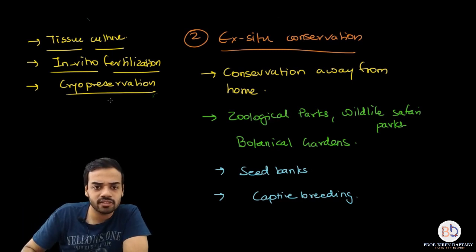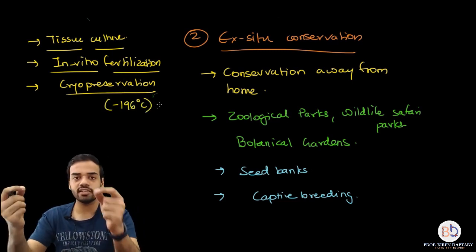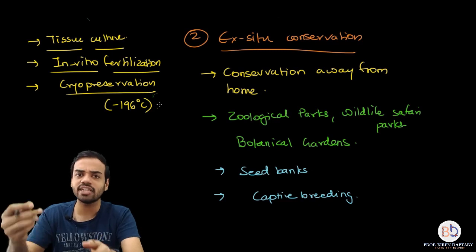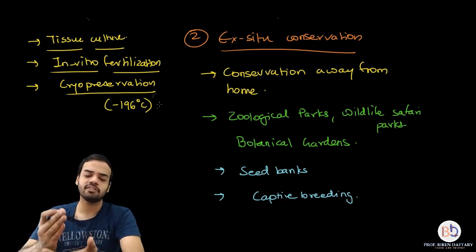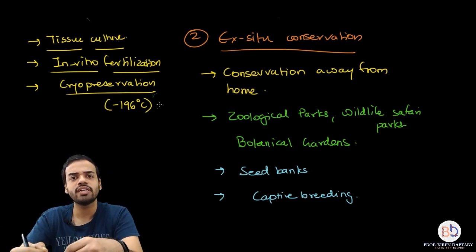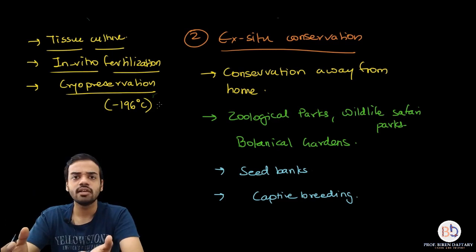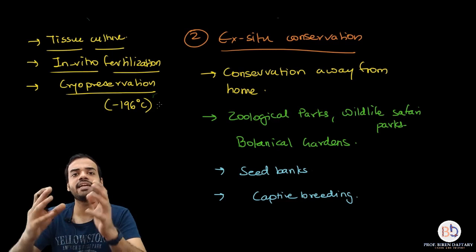Cryopreservation means temperatures which can be as low as minus 196 degrees centigrade. So you take the male and female gametes of any species, you take the seeds of any species, and you preserve them in a cryopreservation bank. It can be kept like that for years, then you can remove it, defrost it, and use it, and it will be as good as new. So all these methods help in ex situ conservation.